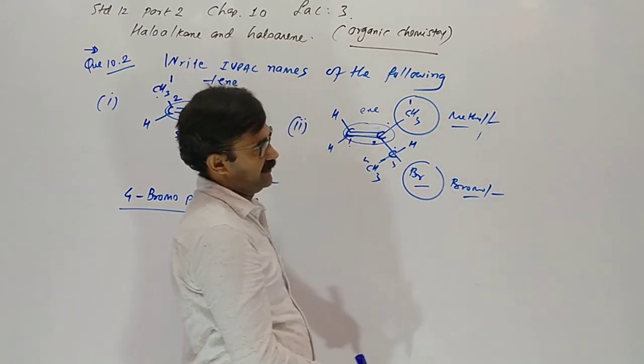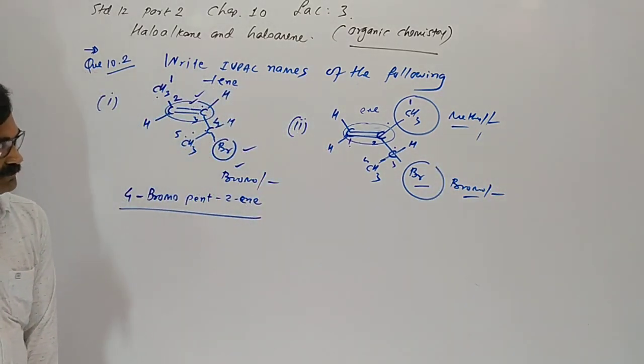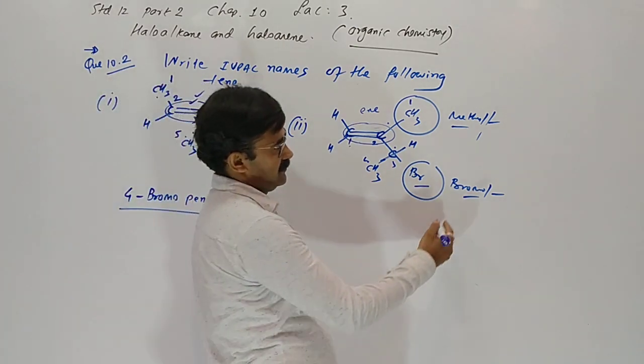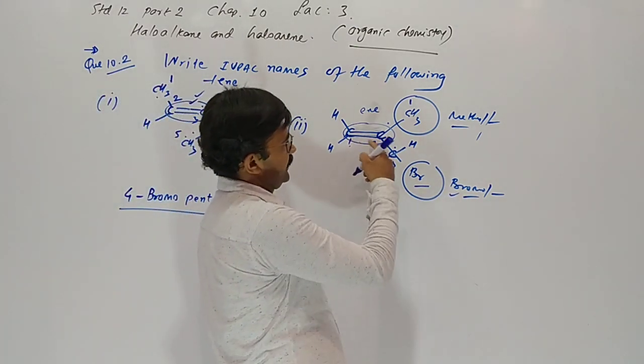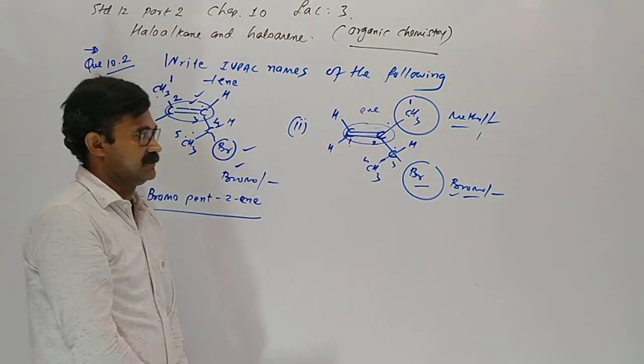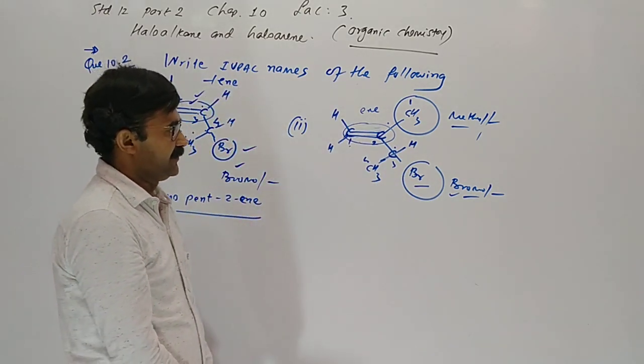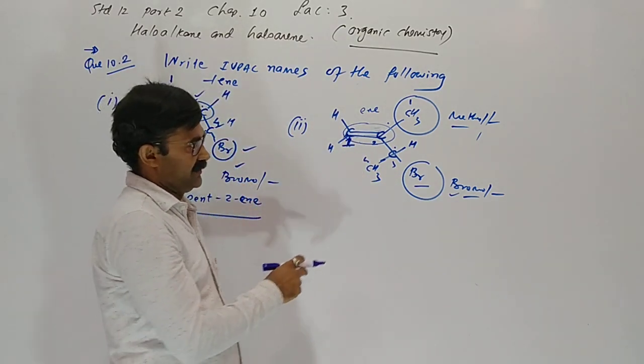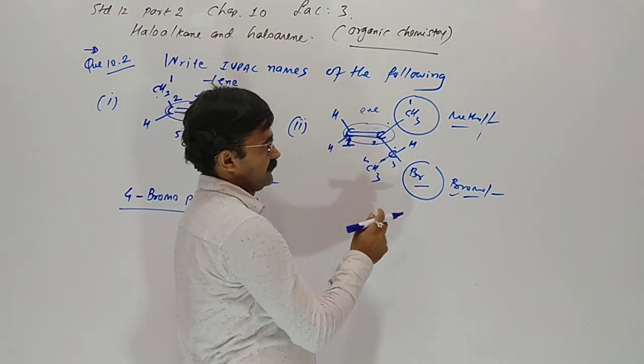So both have prefixes. In nomenclature, we give numbers according to reactivity. Having high reactivity, it should be first in numbering. 1, 2, 3, 4.